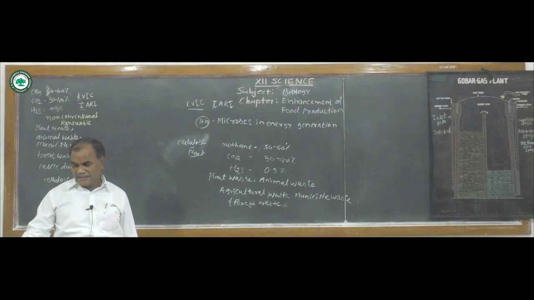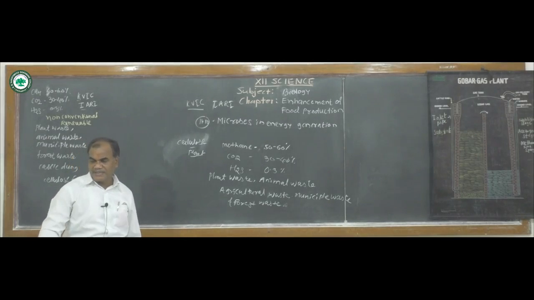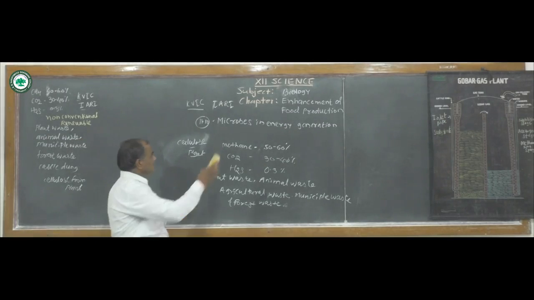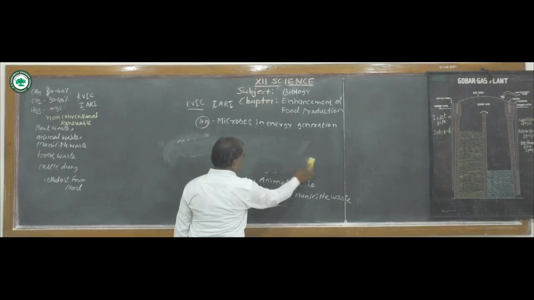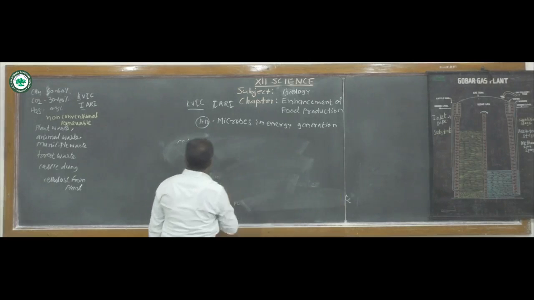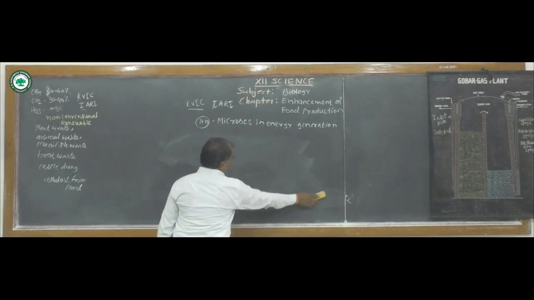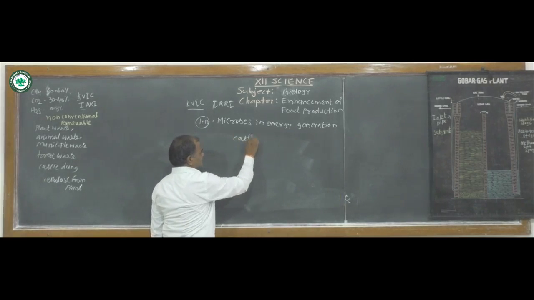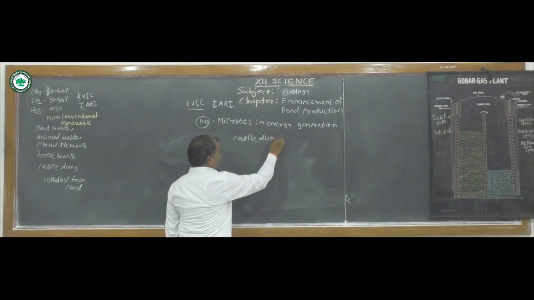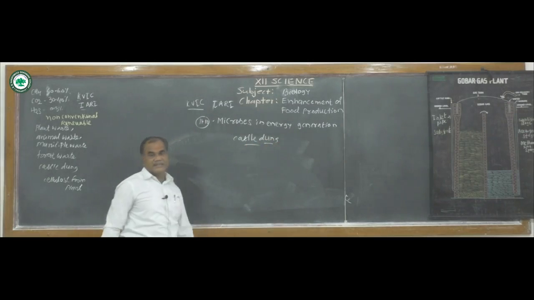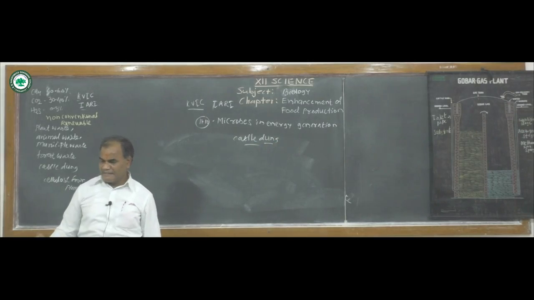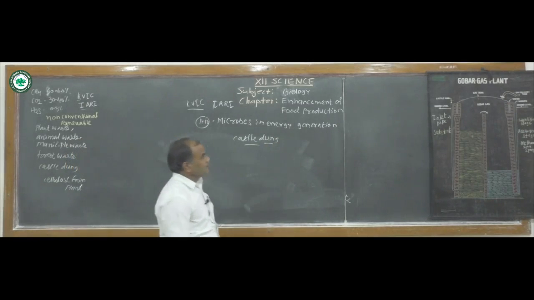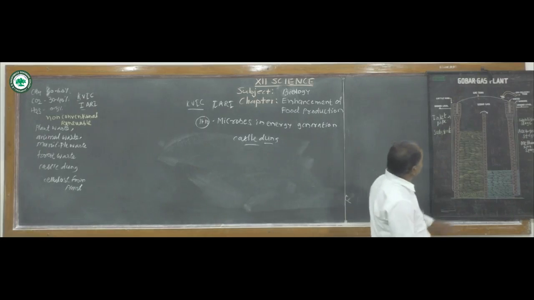In this typical biogas plant, cattle dung is used as a raw material, that is, cattle dung is used as the raw material for the biogas plant. It consists of a digester and a gas holder.